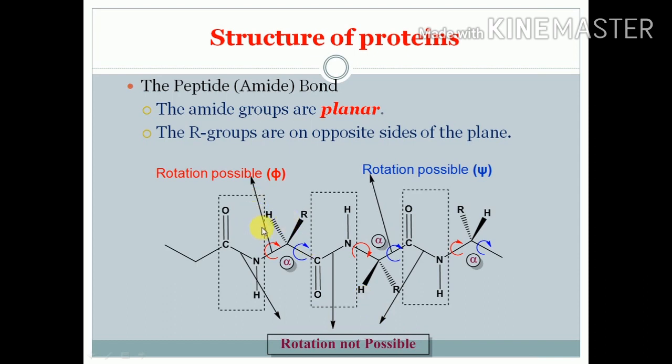There are two other bonds. One is the C alpha N bond, that is a single bond, that is called phi. Rotation is possible. Another is the C alpha and carbonyl group bond, that is the psi bond, where rotation is also possible. So the angle of these rotations and the planar structure of this amide bond decides the structure of the protein and polypeptide molecules.